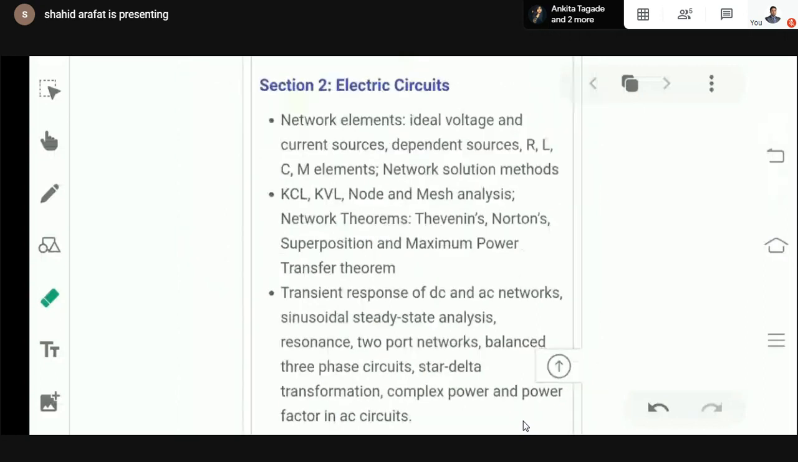Thereafter we will take some numerical based on a university paper to revise the concepts. Then we will switch over to objective questions, which usually come in competitive exams as well as in GATE exams.